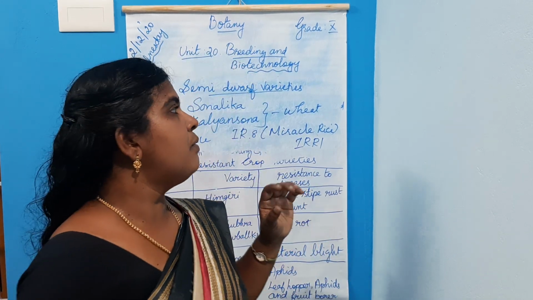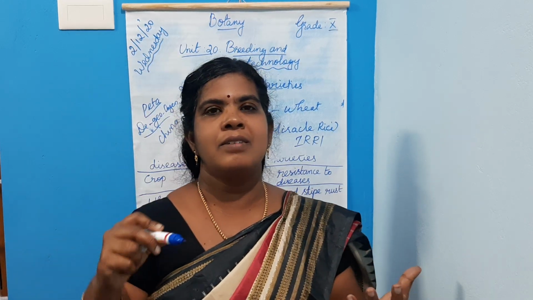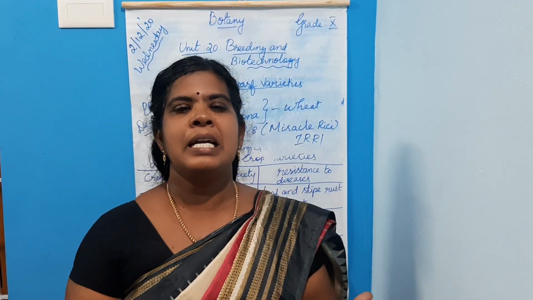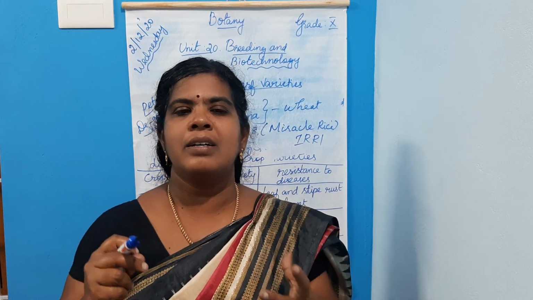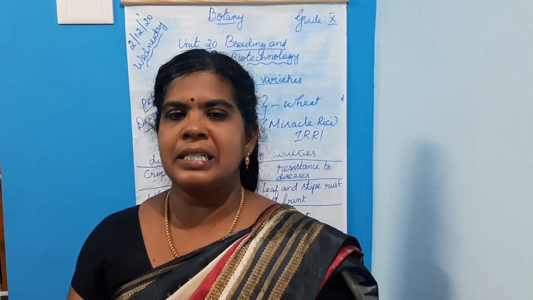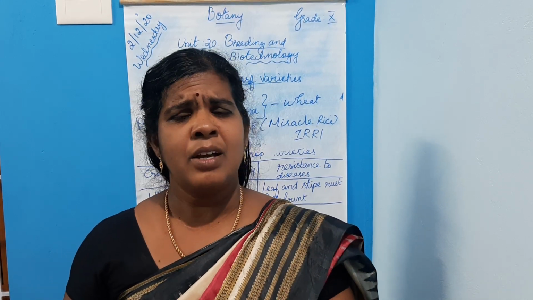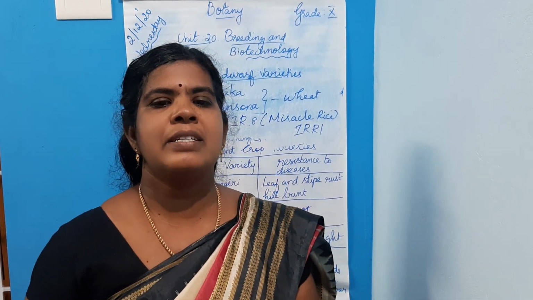So in plant breeding for disease resistance, you know how plants are affected by diseases. Plants are affected by pathogens. Plant diseases are caused by pathogens like viruses, bacteria and fungi. These pathogens affect the crop yield. Hence, it is important to develop disease-resistant varieties of crops.